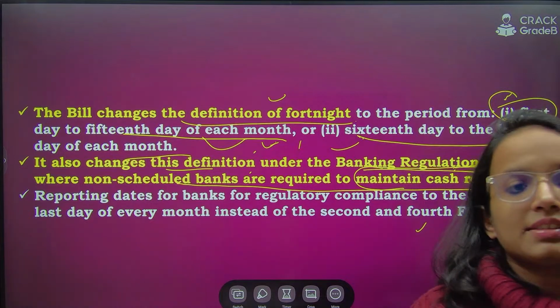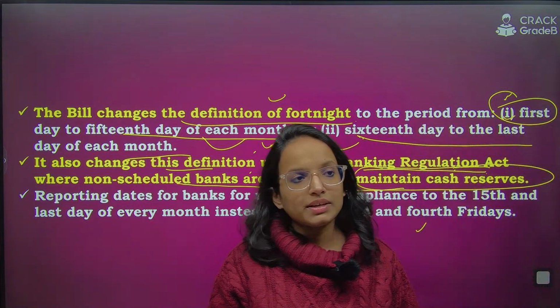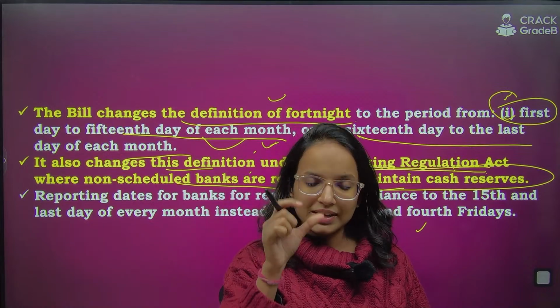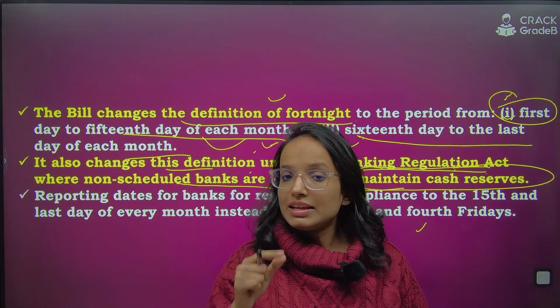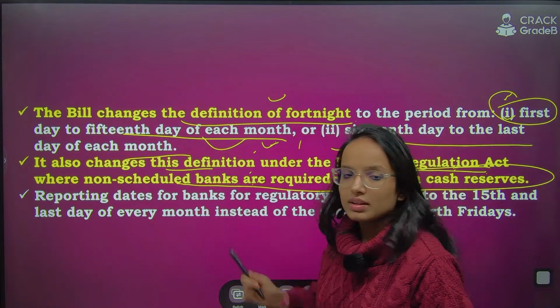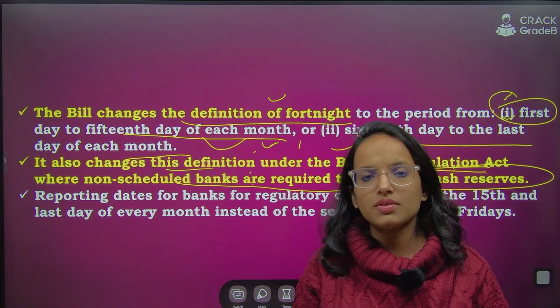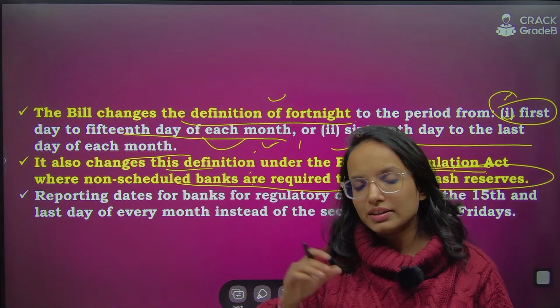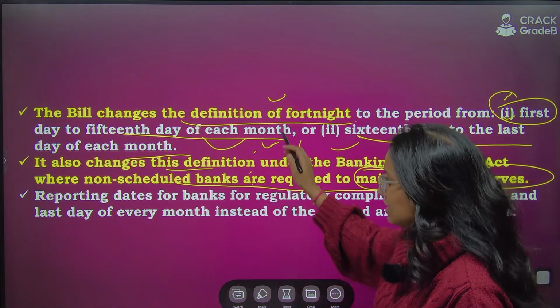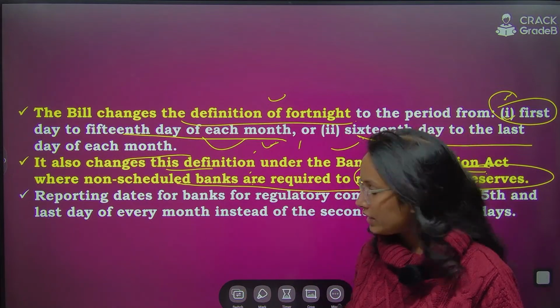All right, second schedule, right? Second schedule of RBI Act 1934, you have the scheduled banks, and the non-scheduled ones. They are required to maintain such cash reserves under the Banking Regulation Act. That's why both of them have witnessed change of this definition of the fortnight.